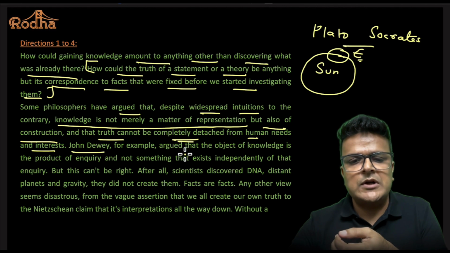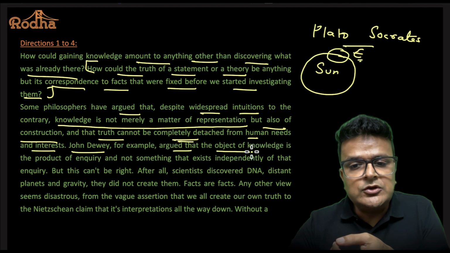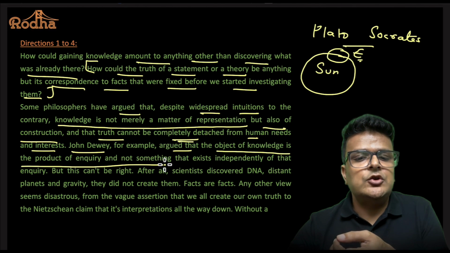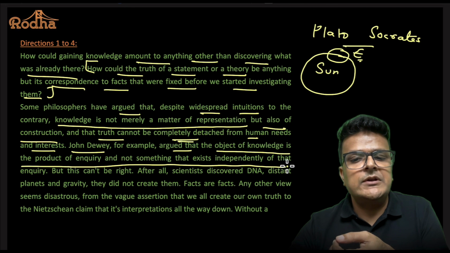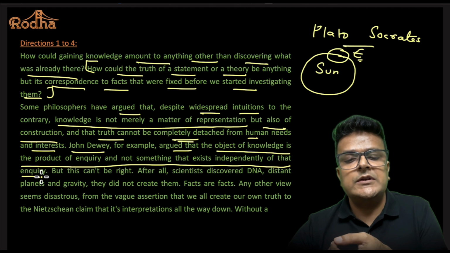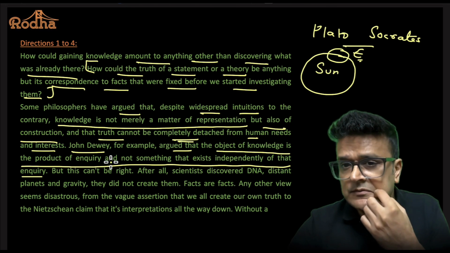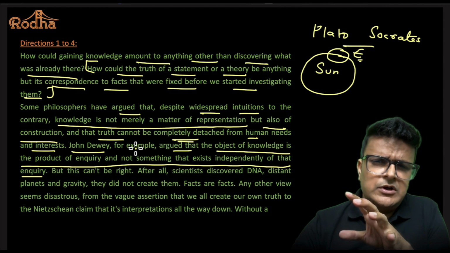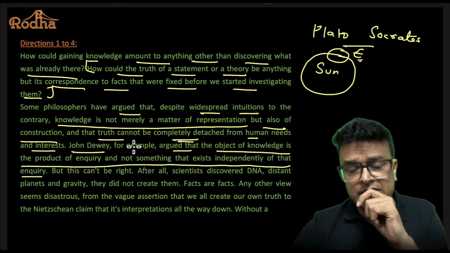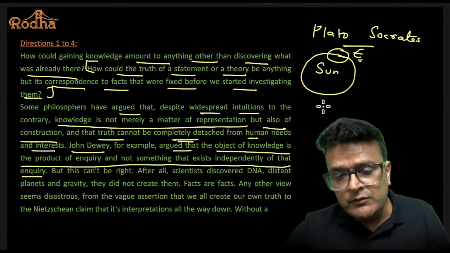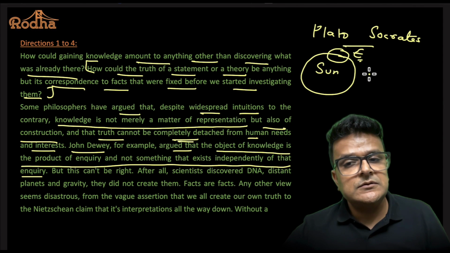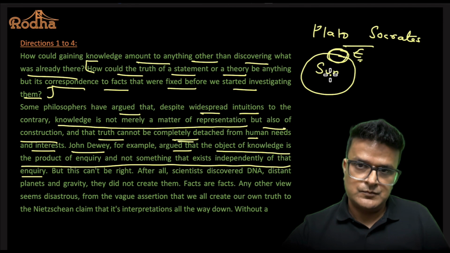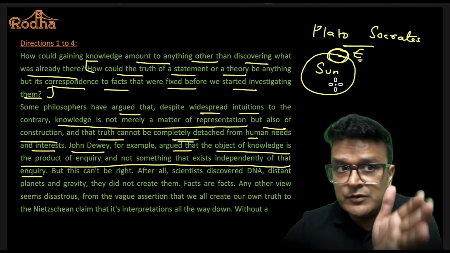John Dewey, for example, argued that the object of knowledge is the product of inquiry and not something that exists independently of that inquiry. Now look at this line, everyone. It says, you know what, there was somebody called John Dewey, और John Dewey ने कमाल की बात बोली. John Dewey said, you know what, when we say that earth goes around the sun, we are not stating a fact which exists.